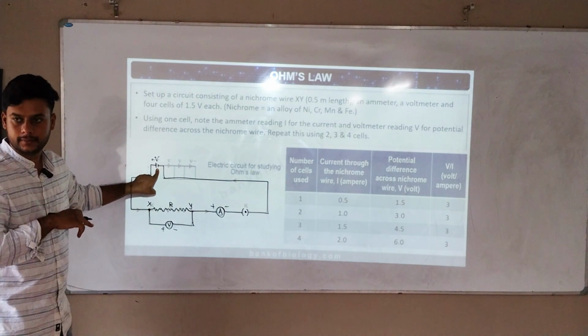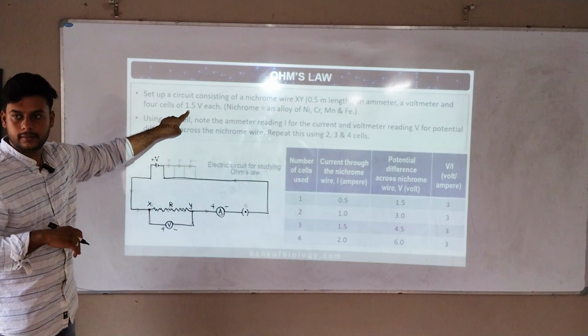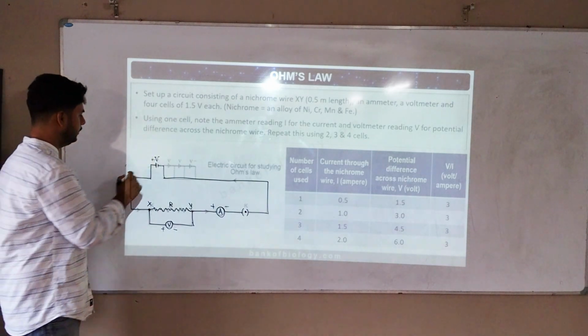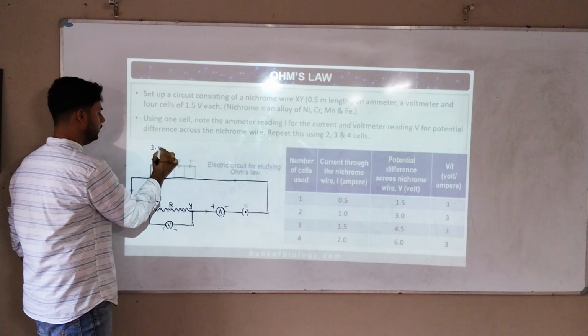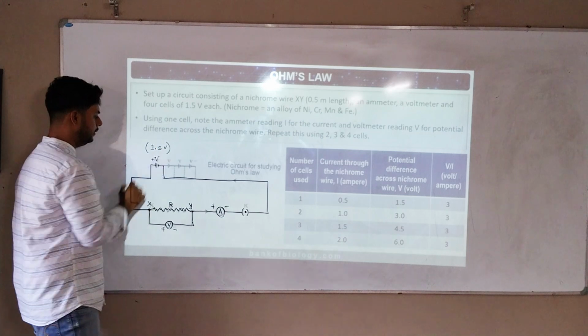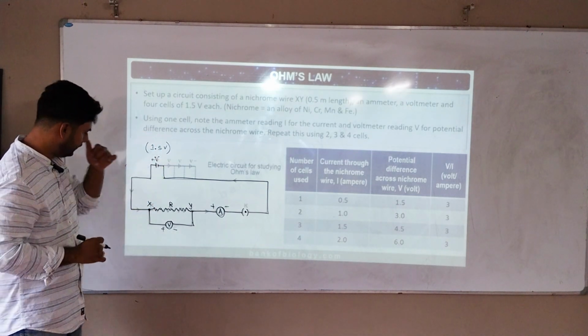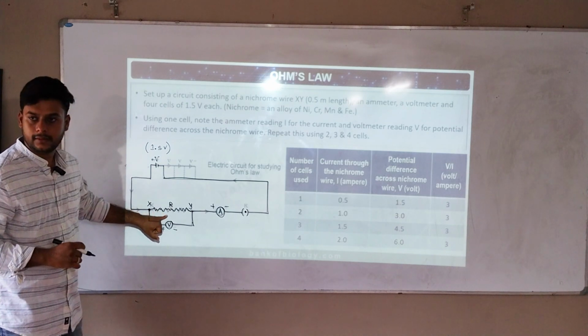The cell should be placed here. How much voltage cell is he placing? Initially 1.5 volt. So a 1.5 volt cell I am placing here. Okay, remember, this cell is 1.5 volt. When I connect this to the 1.5 volt cell, here is resistance.